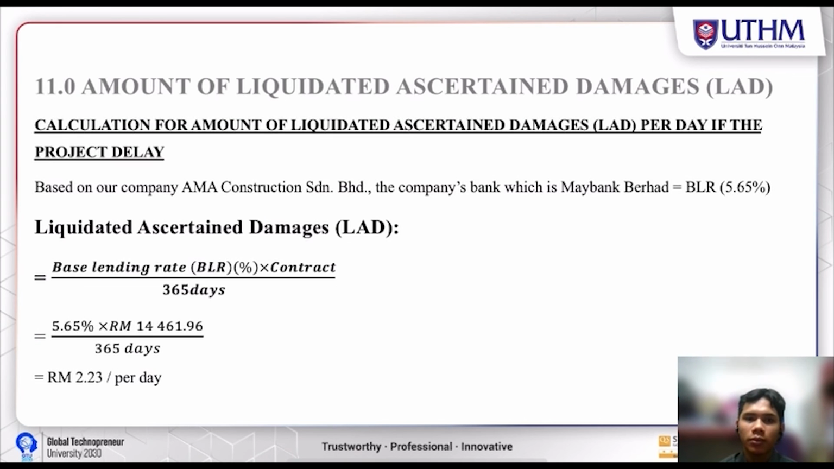For calculation of the amount of liquidated ascertained damage, LAD, per day if the project is delayed, based on our company, AHMAD Construction Sdn Berhad uses Maybank Berhad as our company bank, and it has 5.65% BLR. The formula for liquidated ascertained damage LAD is best lending rate times the contract sum divided by 365 days. So 5.65% times 14,461.96 divided by 365 days. We got RM 2 ringgit and 23 cents per day.